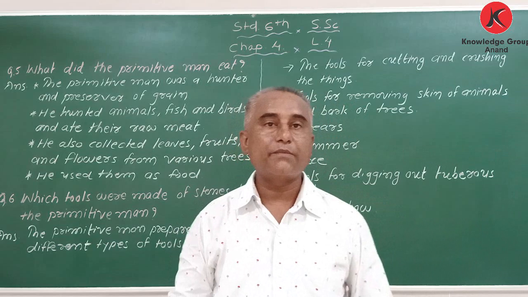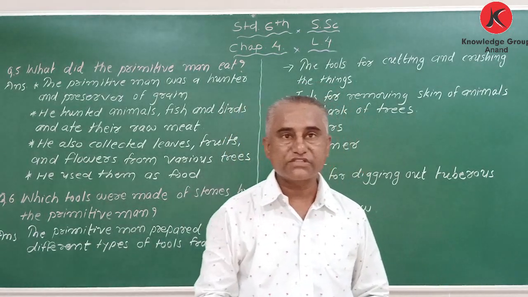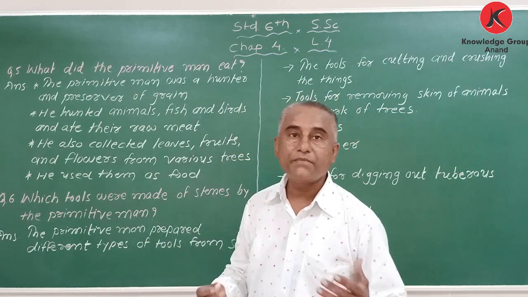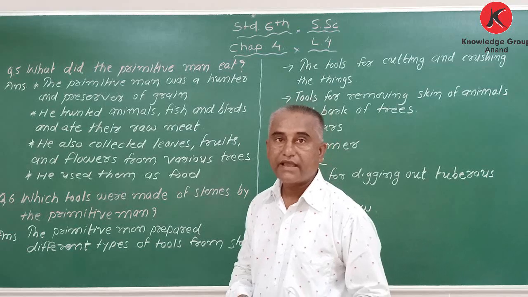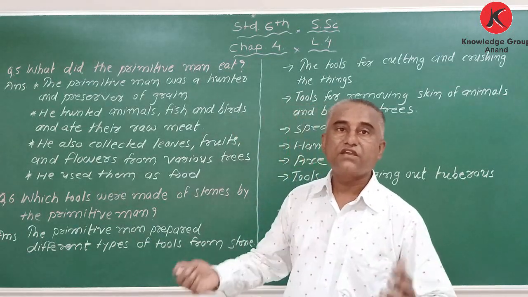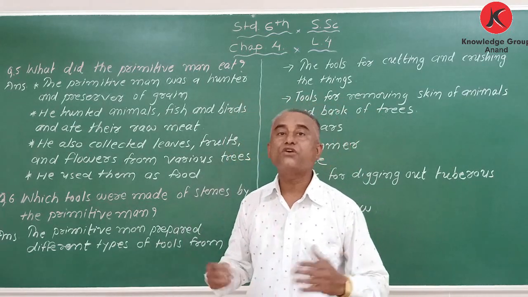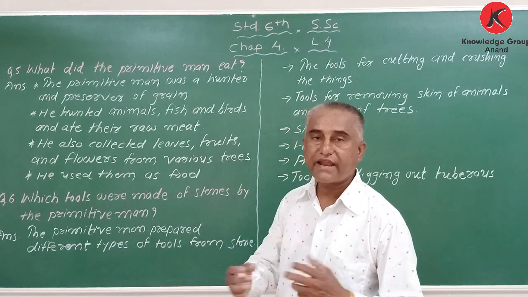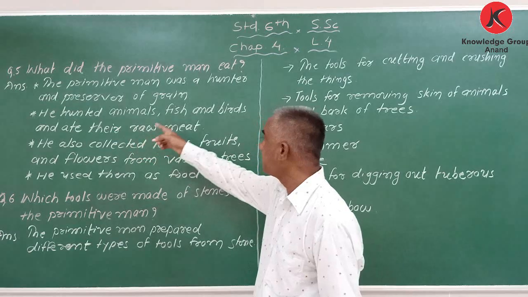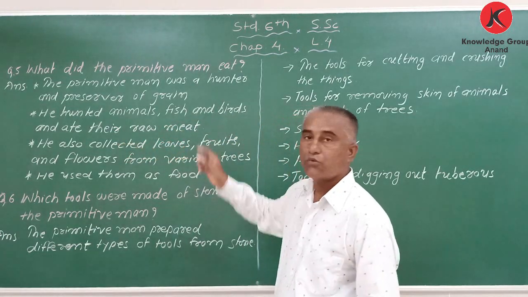He was staying at the bank of river, so he was eating fish also. He was also eating the meat of animals, and he was also eating meat of birds. So we can say he was eating the meat of birds, animals, fish as a raw thing. He had no idea about how to bake. So he hunted animals, fish, and birds and ate their raw meat.